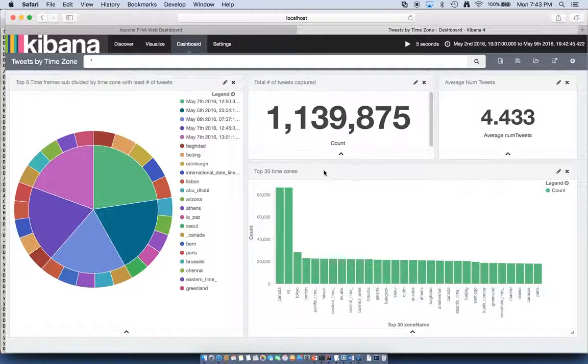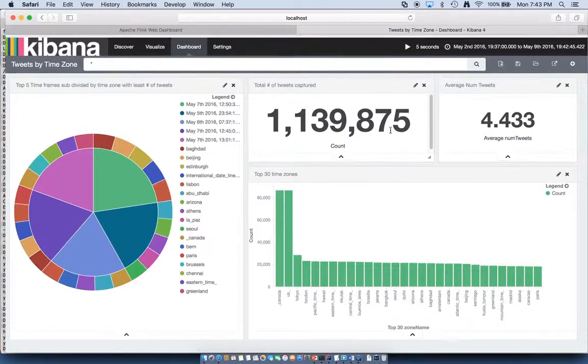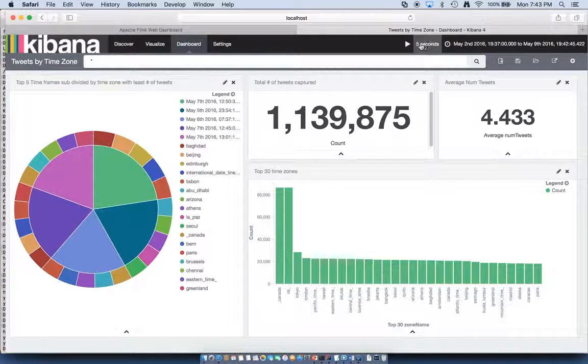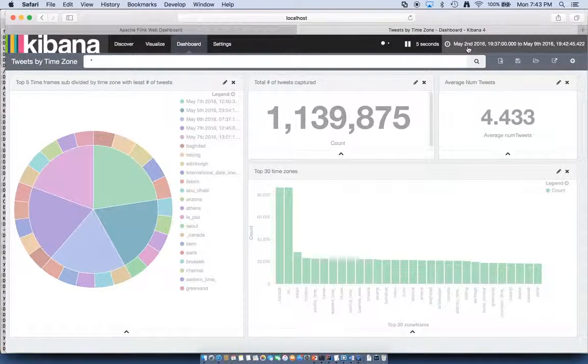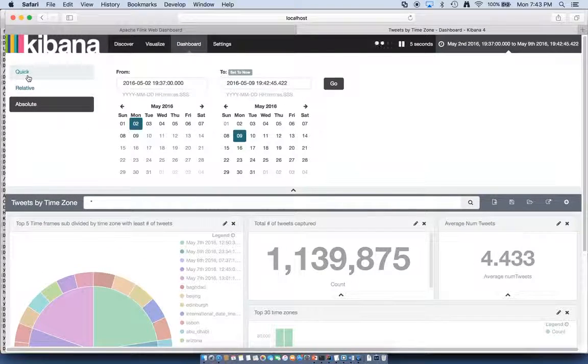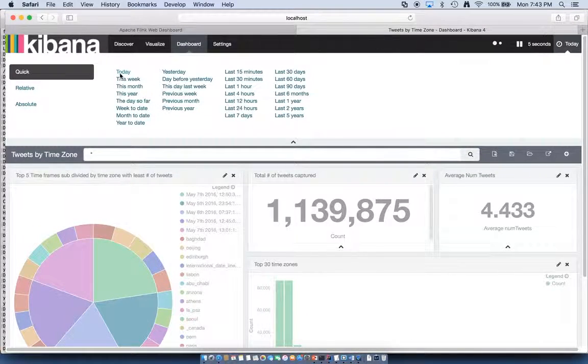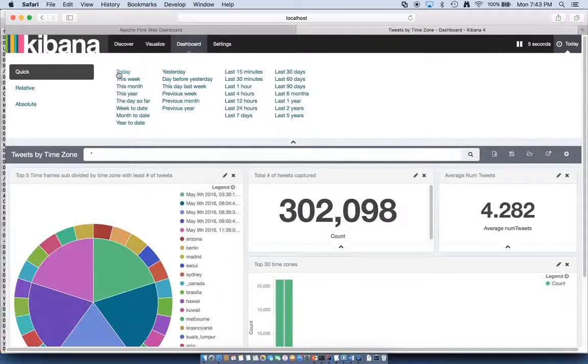We can see we've collected over 1.1 million tweets, and the average number of tweets per second is 4.43. Note that this is based on us having a tumbling window of 10 seconds. This data can be configured to display in real time, and we can further tune the parameters to only display data relevant to the current day.